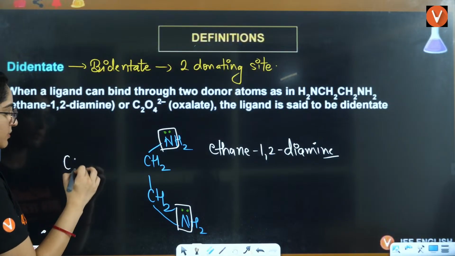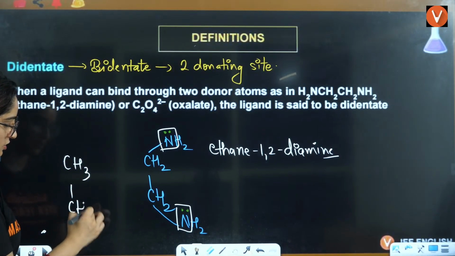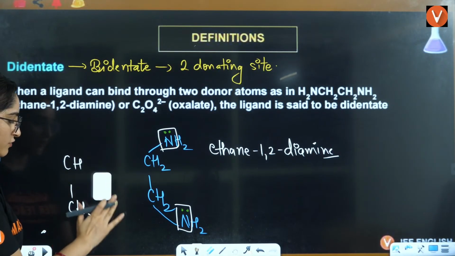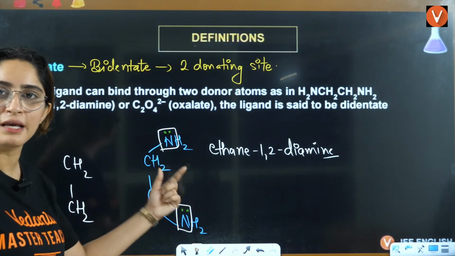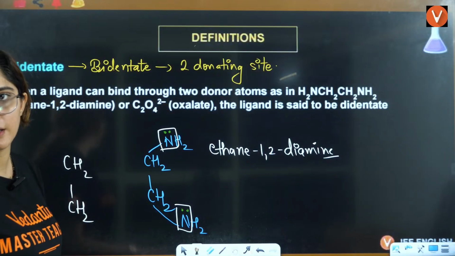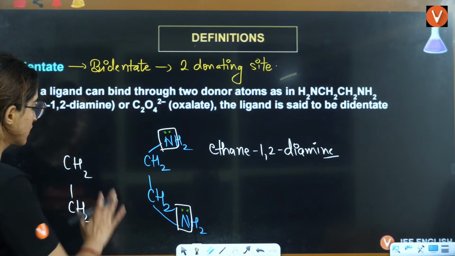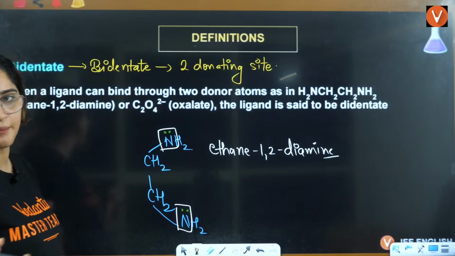Ethane means nothing but CH3-CH3. When you replace one hydrogen with NH2, that becomes ethane-1,2-diamine. Two amines you have attached. It's a very, very famous example.